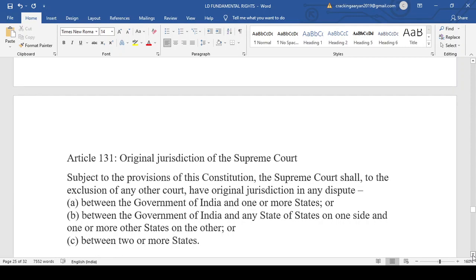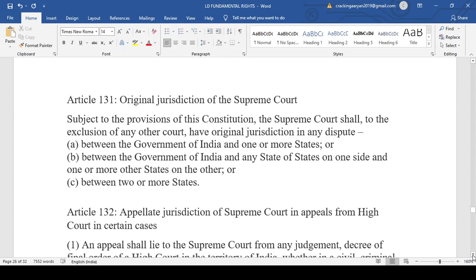Now we come to Article 131, the original jurisdiction of the Supreme Court. Those who are preparing for CLAT must have come across this passage many times. Subject to the provisions of this Constitution, the Supreme Court shall, to the exclusion of any other court, have original jurisdiction in any dispute between the government of India and one or more states, or between the government of India and any state on one side and one or more states on the other side, or between two or more states.